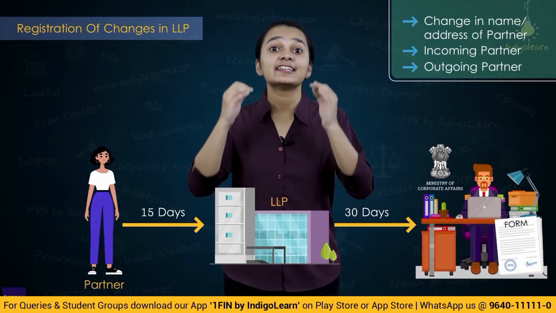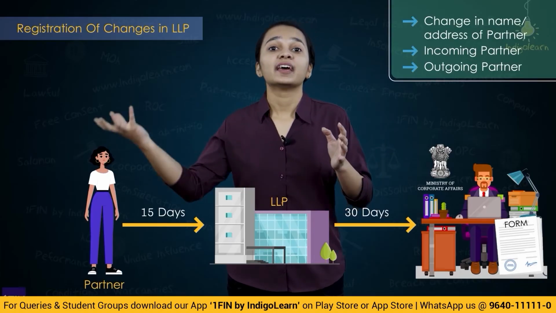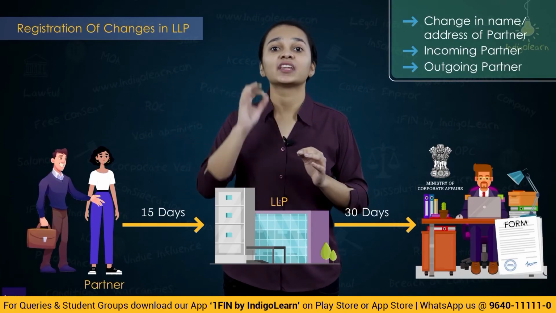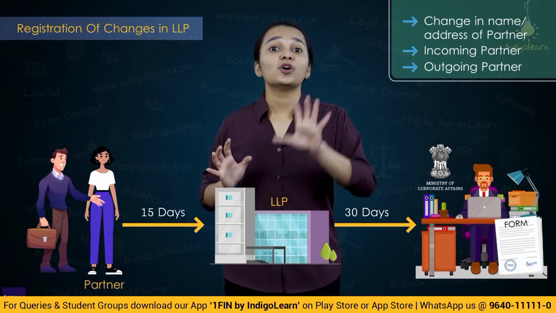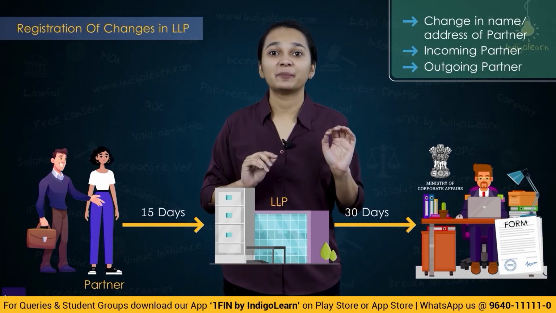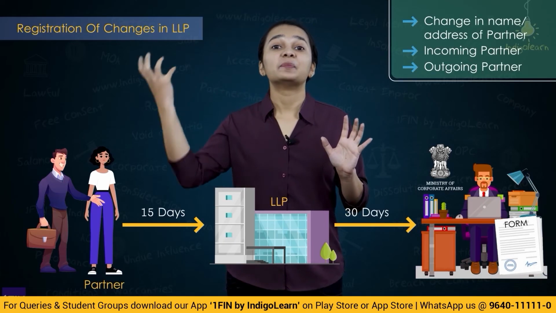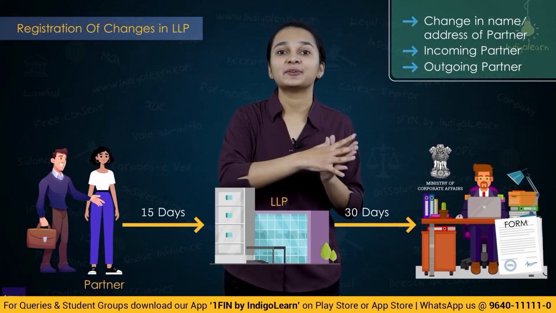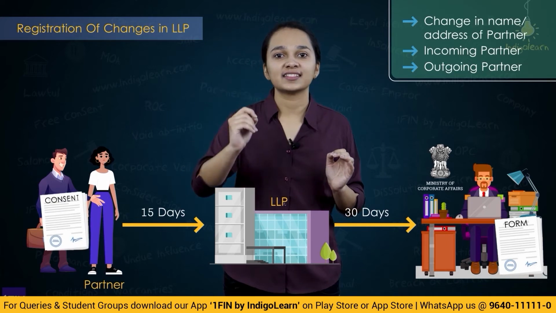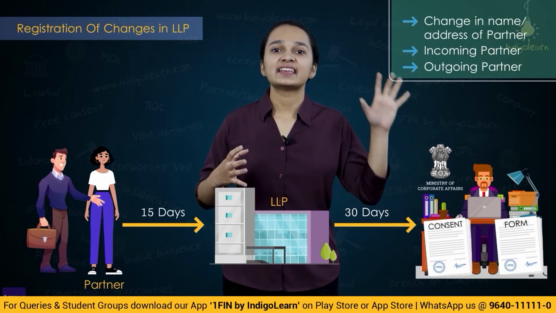And in case the LLP is filing a form wherein they are stating that there's an incoming partner, a new partner joining them, in that situation, the firm will have one additional requirement. And what is that additional requirement? That additional requirement is that the person who is joining as a partner, the new partner, shall give his written consent that he is willing to join as a partner in this LLP.